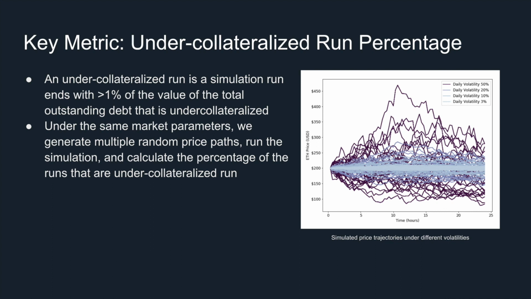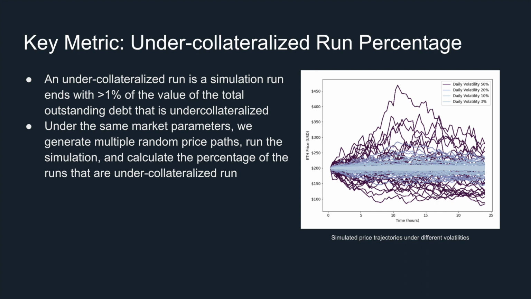The key metric to measure the safety of the system is the under-collateralized run percentage. An under-collateralized run is a simulation run that ends with greater than 1% of the value of the total outstanding debt under-collateralized.